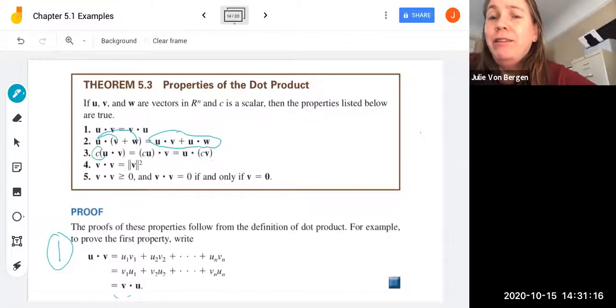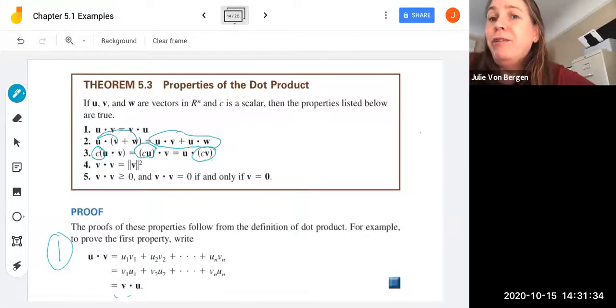A scalar multiplication can be distributed to either u or v. So if we've got c multiplied by the dot product of u dot v, then we get the same result if we multiply the scalar c first and then dot it with v, or if we multiply the scalar by v and then calculate u dot cv in that case.